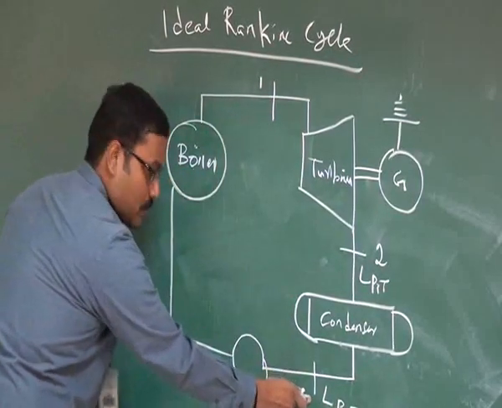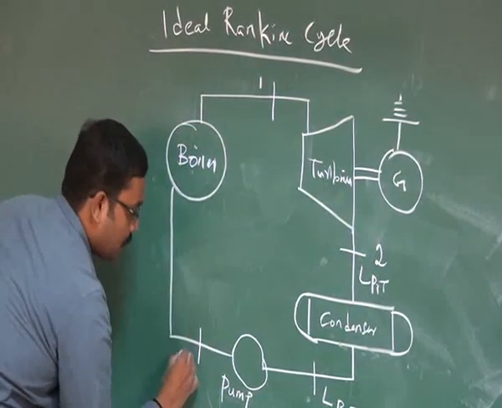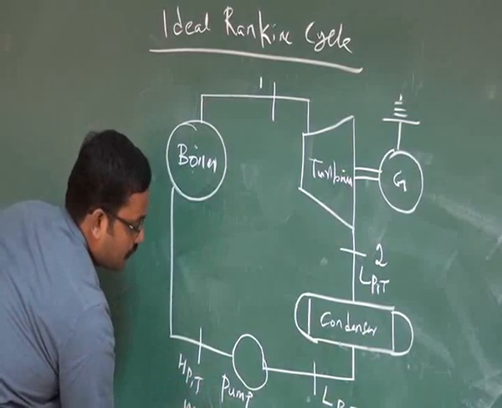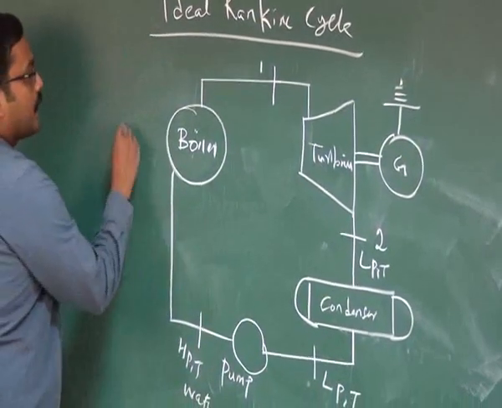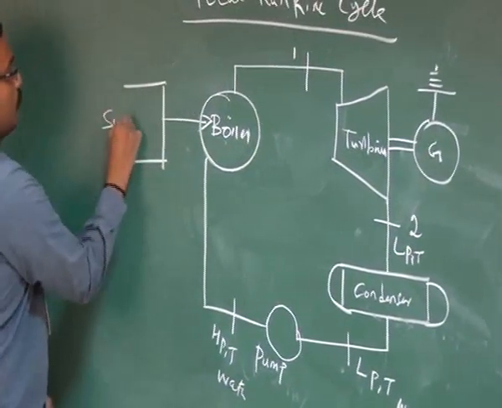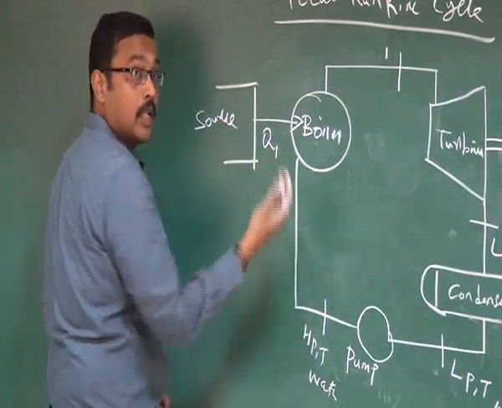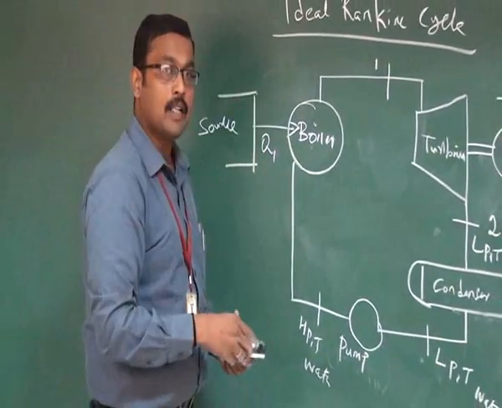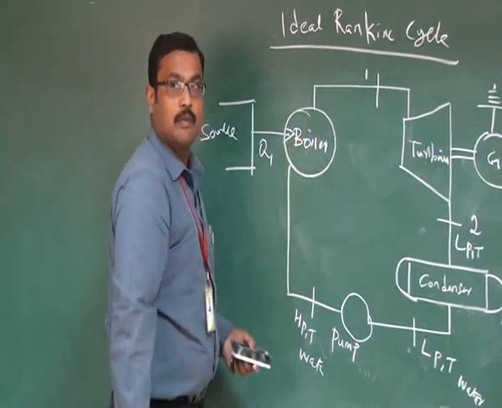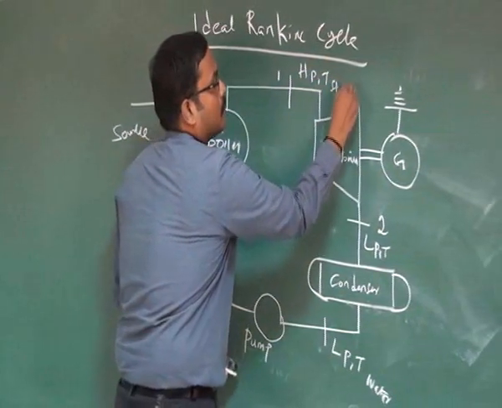The low pressure, low temperature water is again pumped back to the boiler. It becomes slightly high pressure, high temperature water. Then here the heat is added from some external source. That is, Q1 amount of heat, or Qs amount of heat, is added to the boiler, where the water absorbs the heat energy when it is converted to steam. Here we are having high pressure, high temperature steam.